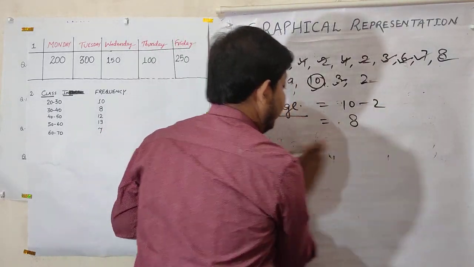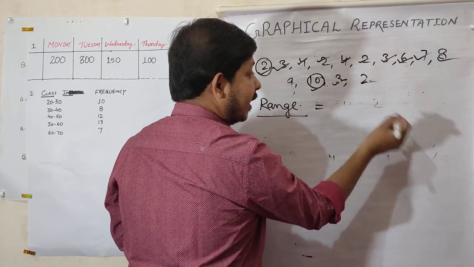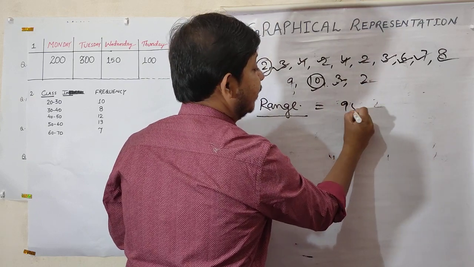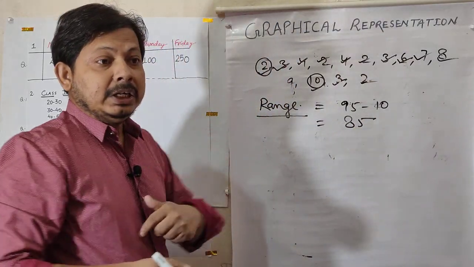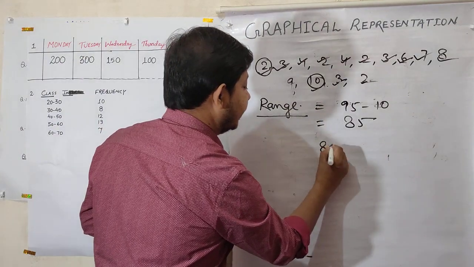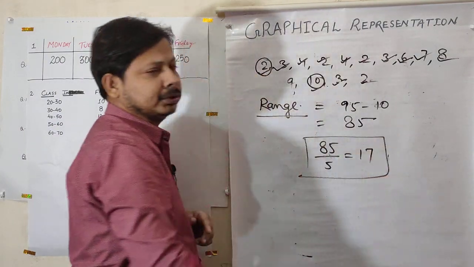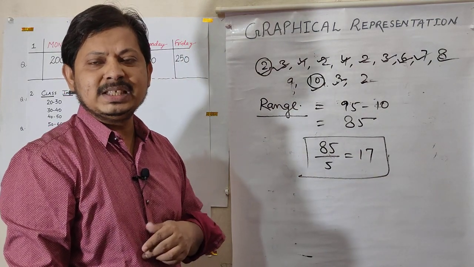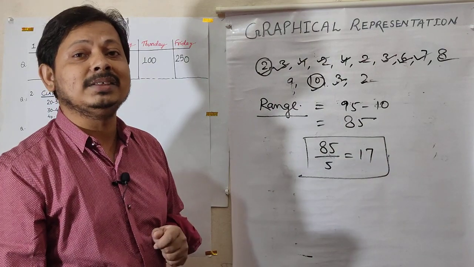Suppose the minimum value is 10 and the maximum value is 95. 95 minus 10, so this is 85. Suppose any child wishes to make a class interval of 5. What happens here? 85 by 5, this is 17 classes. It's too large, please avoid. These are the basic things in class 6, 7, 8, the introduction part. Even this will help in class 9 ICSE.